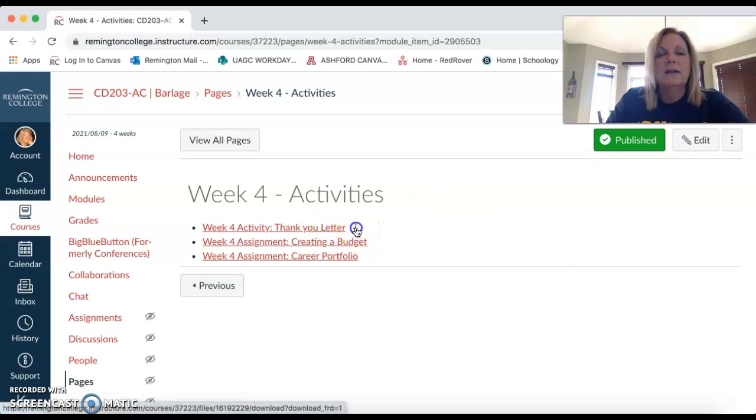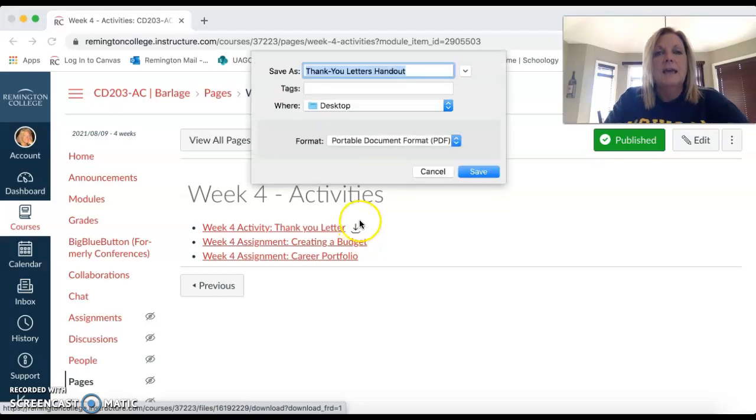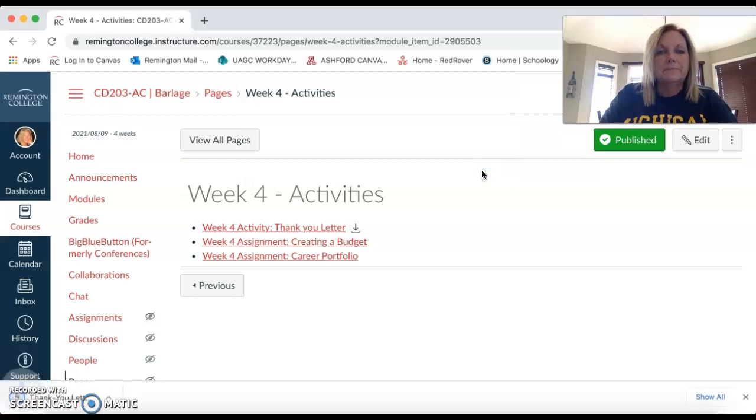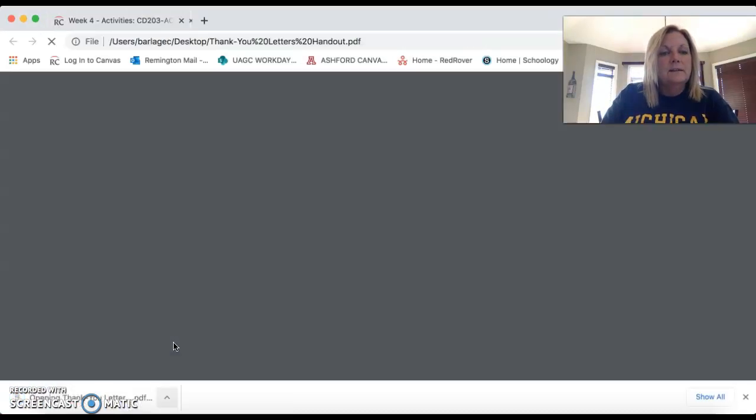Remember to click on the arrow to download, and you'll see it pop up like this. I'm going to save to my desktop. Once I do that, it will be saving. Here we go.